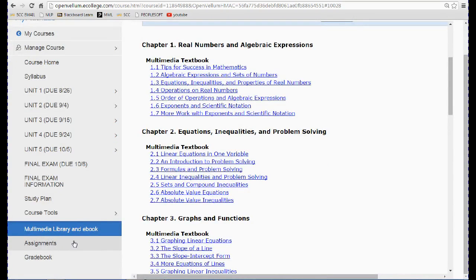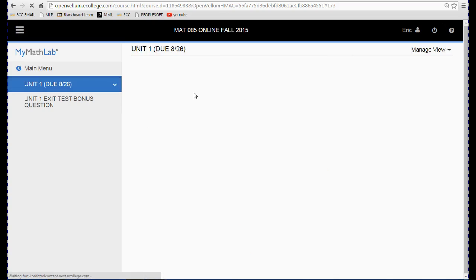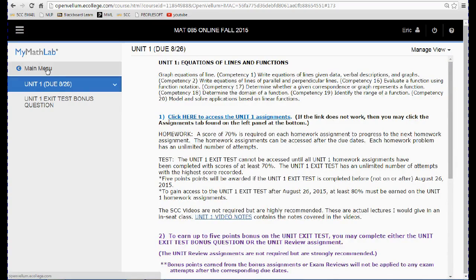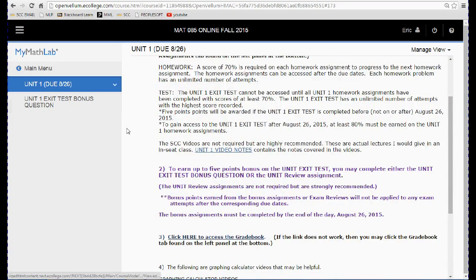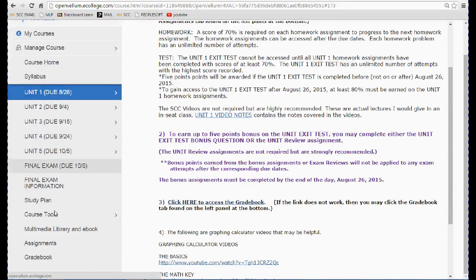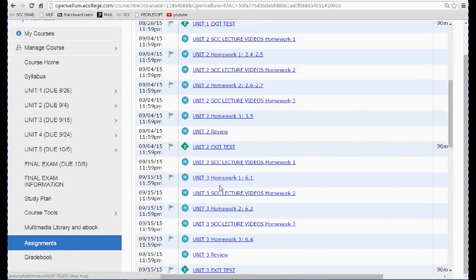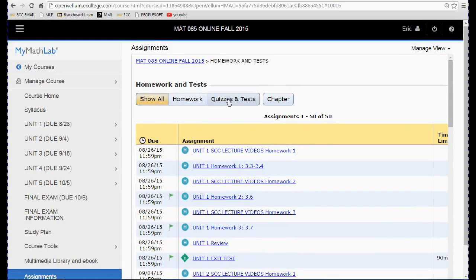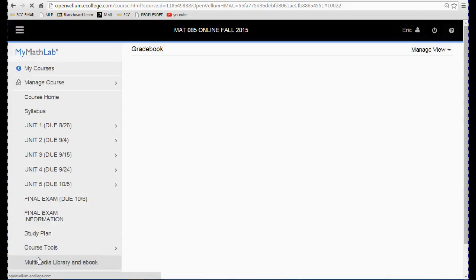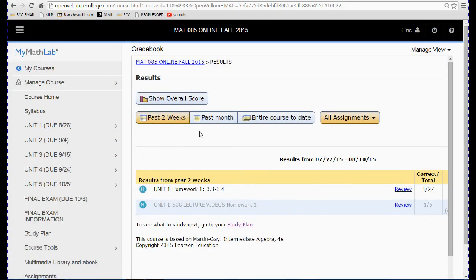And so, as always, by the way, if this link doesn't work, or if this gradebook link doesn't work, you can either click here, you can click on this link for the assignments, and it's going to show you all of them. Or if you want just the tests, click on quizzes and tests, or just homework, click there. And then this gradebook also works if you want to look at your gradebook. But if you ever have any questions, always ask me, always email me.